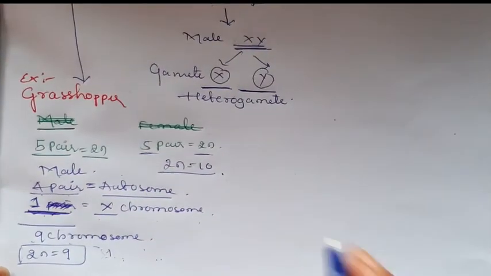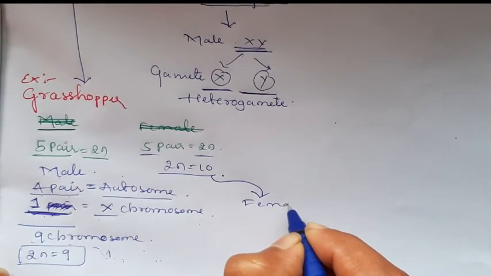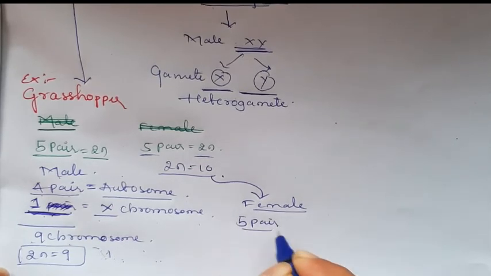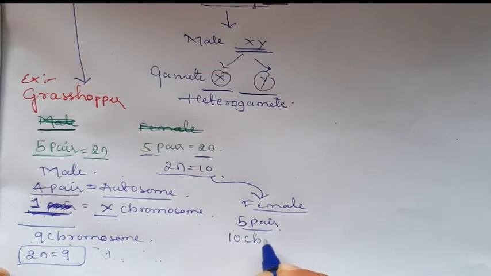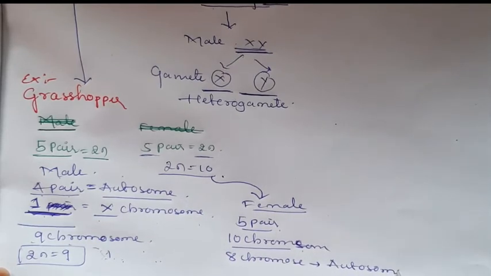Okay. Then we can discuss the female. Female is present with the pair of chromosomes. Here we can say all the 10 chromosomes are arranged, starting 8 chromosomes or 4 pair of chromosomes are autosomes, then the last 2 chromosomes are allosomes.